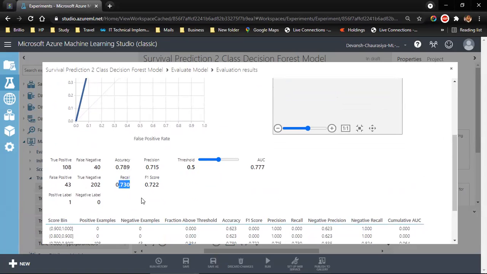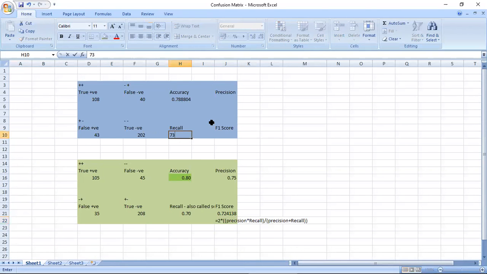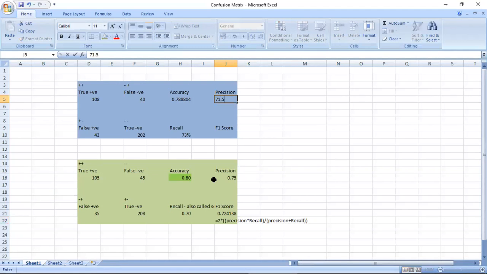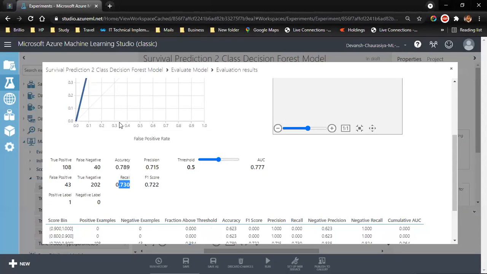The accuracy is 78.9, recall is 73. Let me write it over here, 73%, and precision is 71.5. F1 score is 72.2%. So F1 score is slightly better. Precision is better. Let me mark it green. Precision is also better. F1 score is better. Recall has slightly reduced. This will happen when this increases. Like we cannot increase all the parameters unless we have really done something wrong in our previous experiment. This is slightly gone down, but the area under the curve had slightly increased.